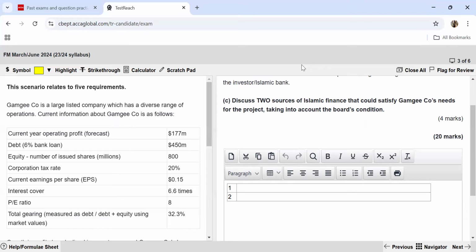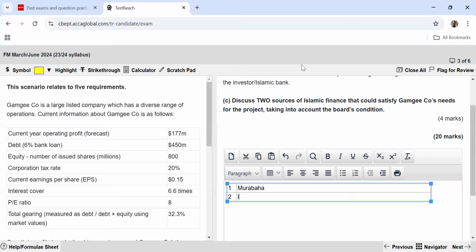The possible sources that you can talk about over here are Murabaha, which is trade credit. What you do over here is that the Islamic finance institution is going to purchase the assets for the project and then sell them to Gamgee company, where the Islamic finance institution would be paid by Gamgee company in fixed installments. A 10-year term should be possible, and if the institution is not going to have any involvement, then the company is definitely going to approve this.